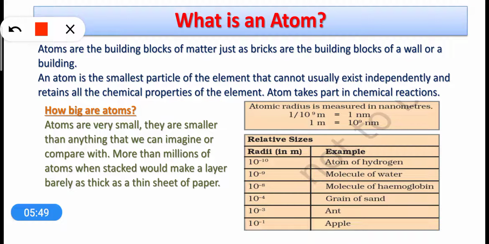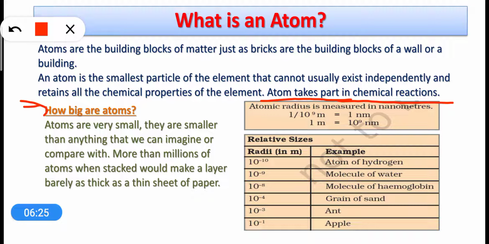Another important point is that an atom takes part in chemical reactions. For example, hydrogen chemically reacts with oxygen to make water. It is the atoms of hydrogen which combine with oxygen atoms, which means they take part in a chemical reaction. So whenever a chemical reaction is taking place, it is actually the atoms of the elements which are undergoing the chemical reaction. Now how big are the atoms?